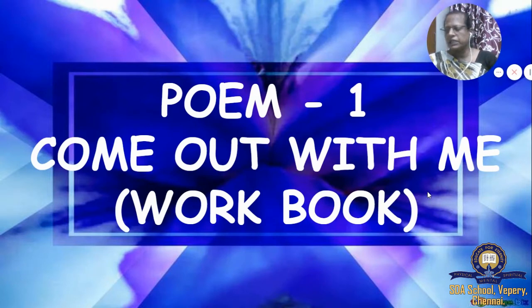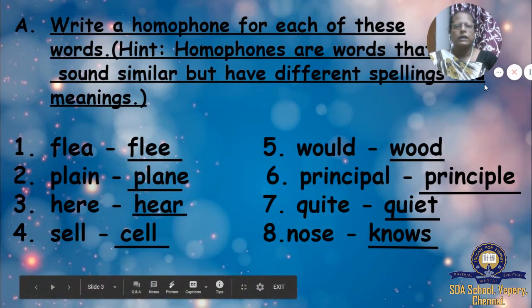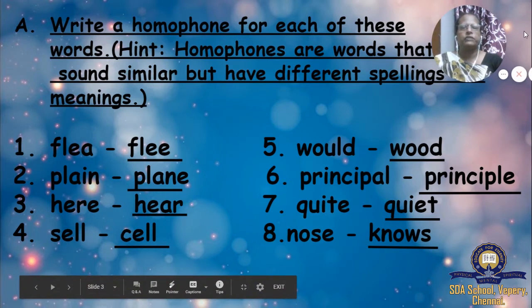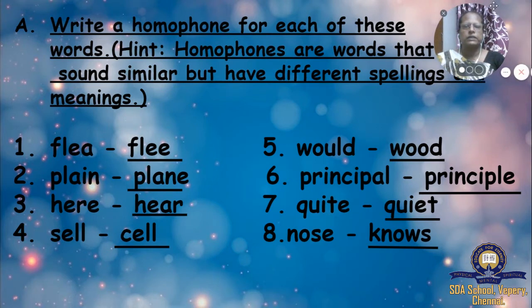Okay, children, we learned about statement, imperative, isn't it, children? Are you thorough in it? Okay, today we will see poem 1, Come Out With Me, workbook. Write a homophone for each of these words.